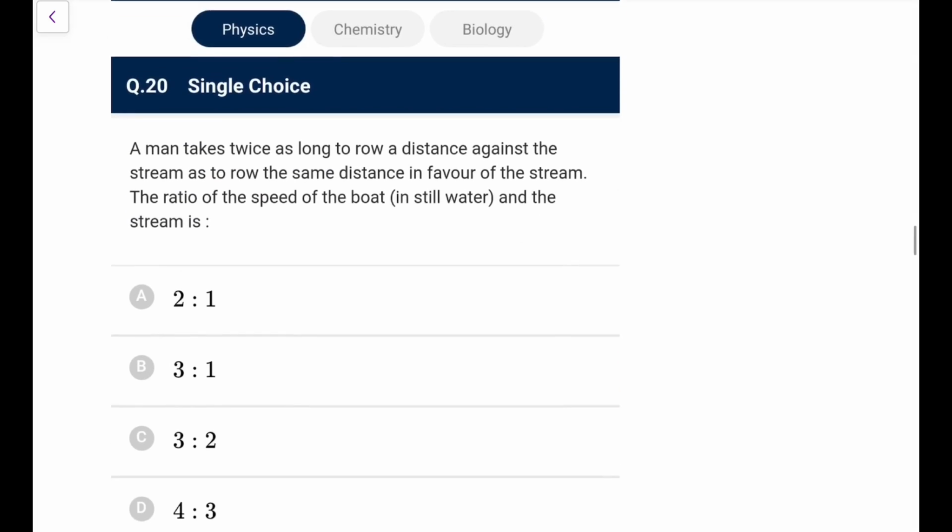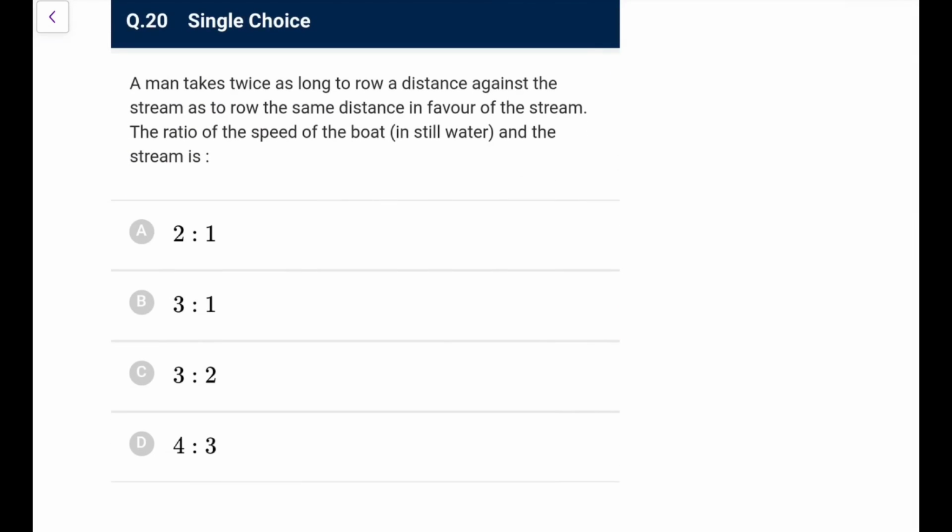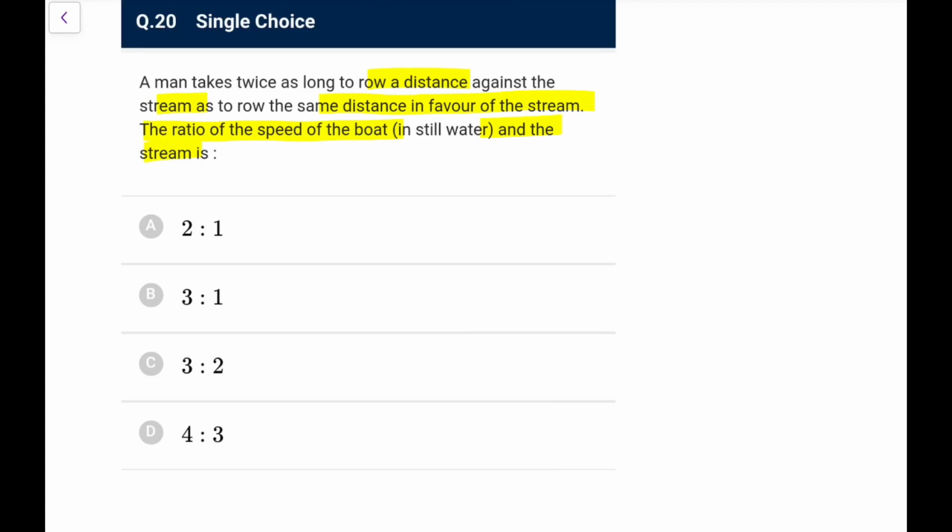That's another easy one. A man took twice as long to row a distance against the stream as to row the same distance in favor of the stream. The ratio of the speed of the boat and the stream is? Now, when it goes in favor of the stream, if the distance is d, the distance can be written as speed (V_BR plus V_R) into time t. Now when going against, d would be, this speed becomes V_BR minus V_R and the time taken is twice of t. So just equate them.